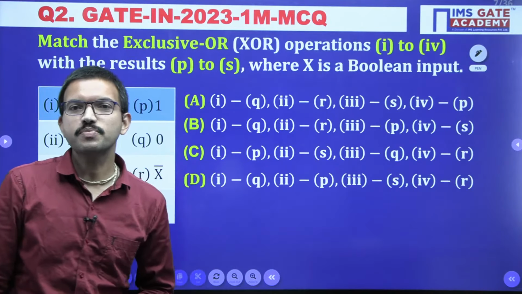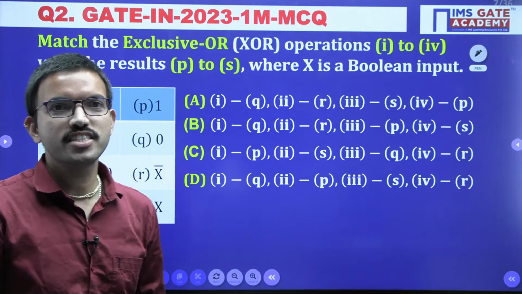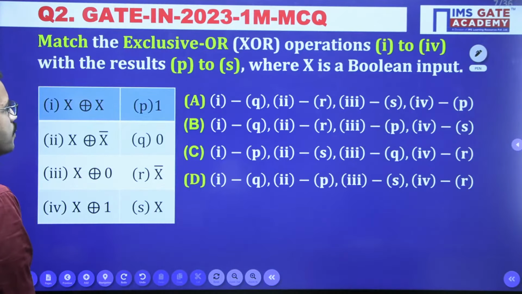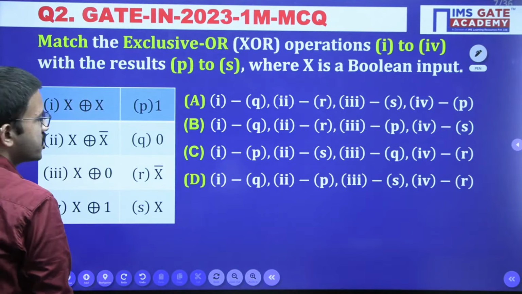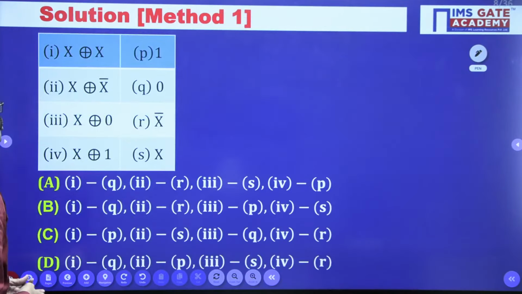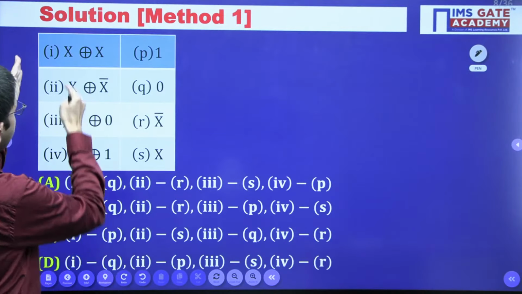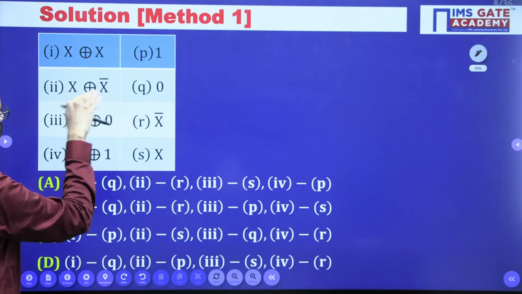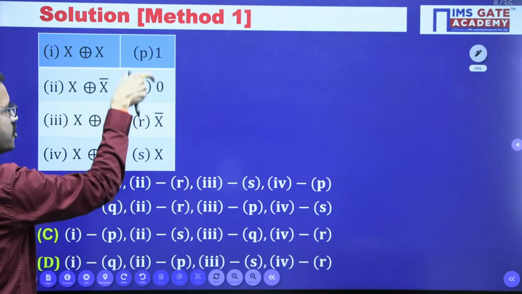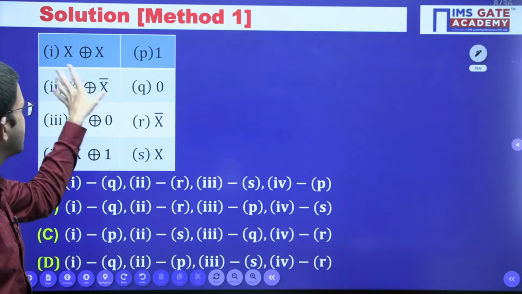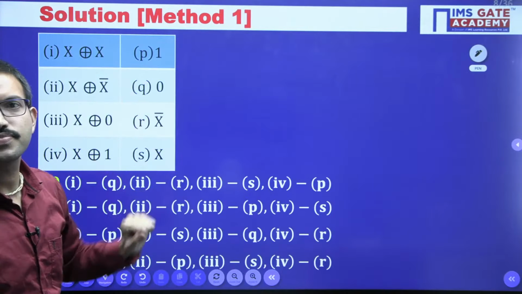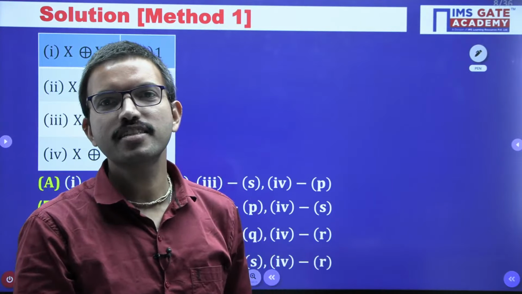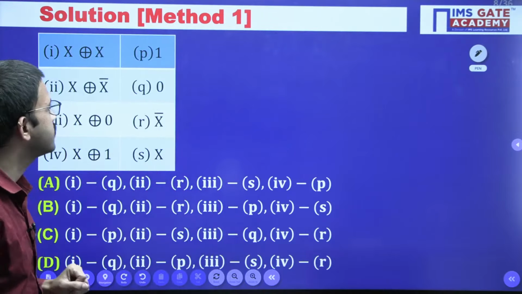Yes, very good, Krishna Priya, very good. Option D is the correct one. Yes, this is a simple question related to XOR operation. So here you are having one set of 4 equations, and here another set, and you have to match and make the pairs. Yes, very good, Bharat, Janavi, yes, all of you are getting the correct answer.